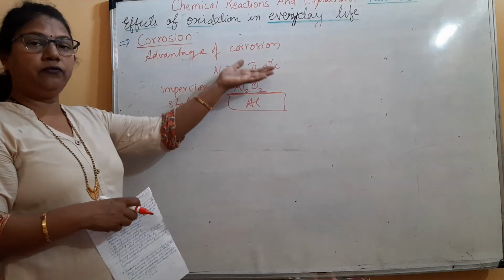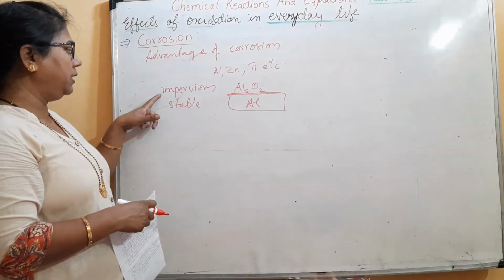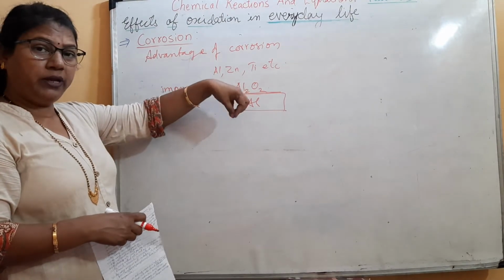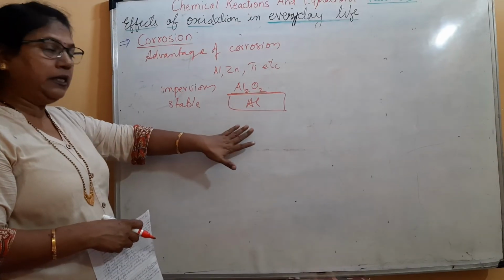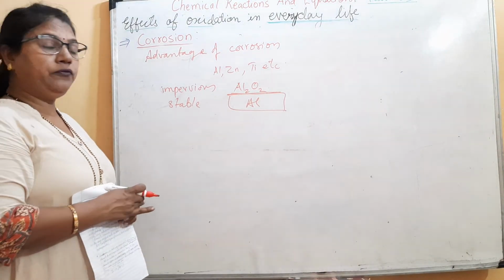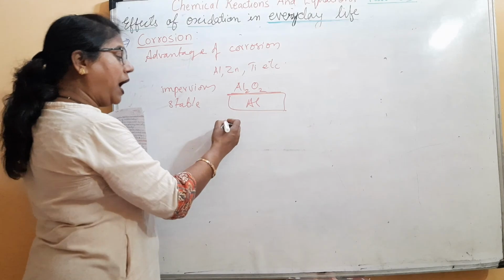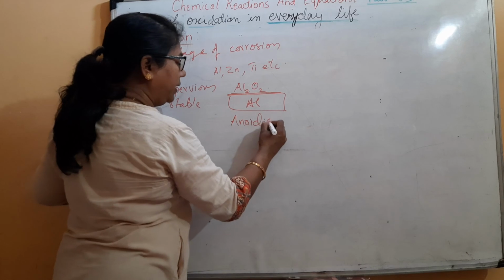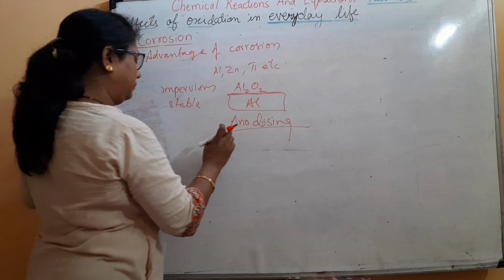So what is the advantage of corrosion? In some metals, the metal develops an oxide layer, and that oxide layer is impervious and stable and does not let further moisture penetrate deep into the metal. As a result, the metal underneath this layer is protected. In case of aluminium, if the development of an oxide layer is done artificially with the help of electricity, then we call that process anodizing.